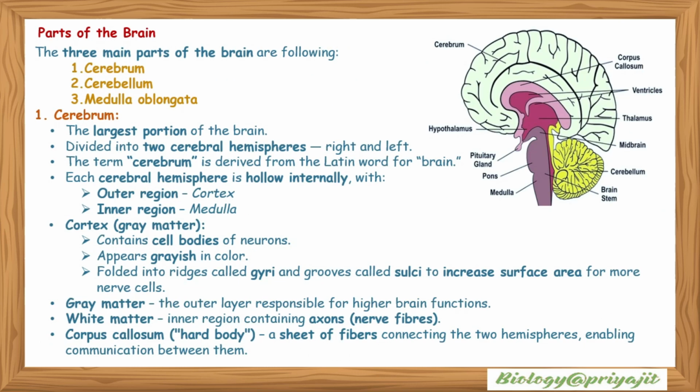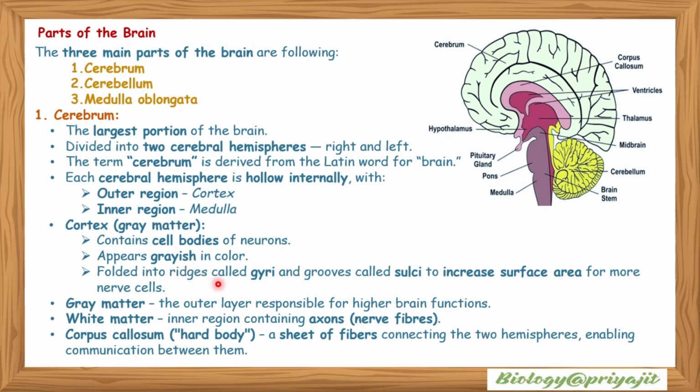Parts of the brain. The three main parts of the brain are the following. This is the cerebrum, this is the cerebellum, and this is the medulla oblongata. The cerebrum is the largest portion of the brain, divided into cerebral hemispheres, right and left. The term cerebrum is derived from the Latin word for brain. Each cerebral hemisphere has an outer region called the cortex and an inner region called the medulla. The cortex, or grey matter, contains cell bodies of neurons and appears greyish in color. It is folded into ridges called gyri and grooves called sulci to increase surface area for more nerve cells.